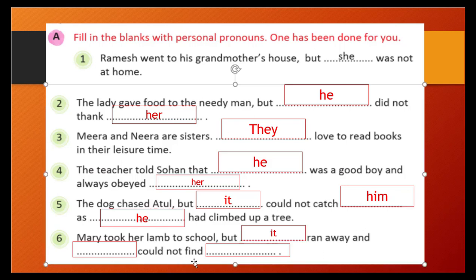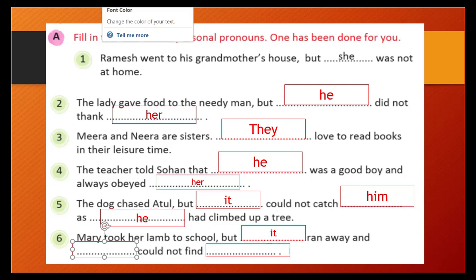Who could not find? That is Mary cannot find, right? Mary couldn't find it. So in the place of Mary, we will write she could not find it again. Whom is she not able to find? That is the lamb. So it will be it. So this way we have given all the answers. You see, it is very easy. If you understand the sentence, you can easily give the answer which one properly fits. Correct. Let's see other points.